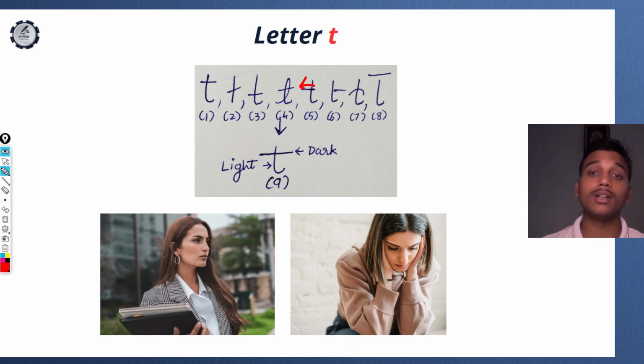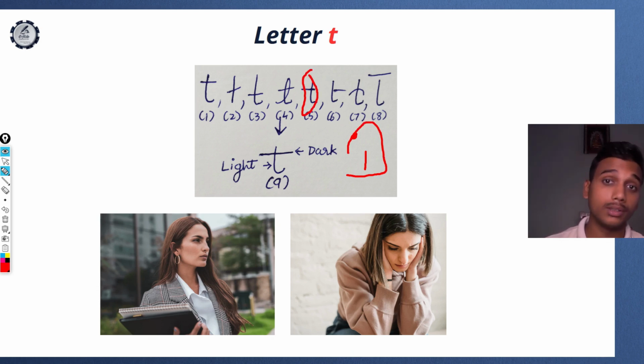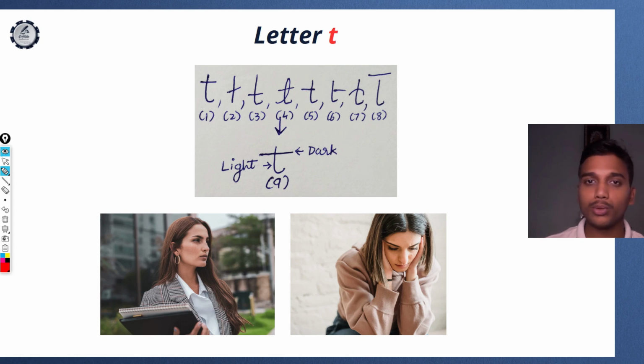Here the bar is in the left, forward direction. So these are the writers who are procrastinators. We have seen in letter I as well, the dot in the backward direction. Same is here. These are the writers who procrastinate about themselves, while these are the writers who procrastinate about their goals, their dreams, etc. So if their dream is to become a millionaire, then these writers are not going to put in actual efforts to become that person, right?